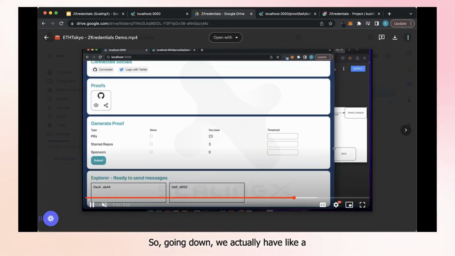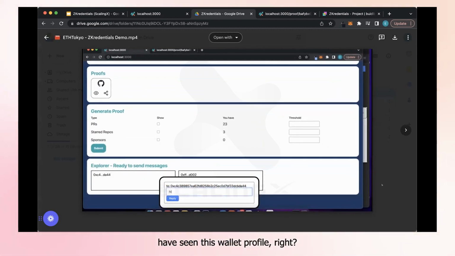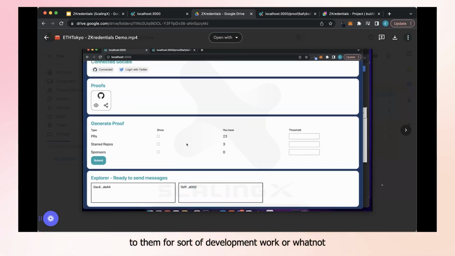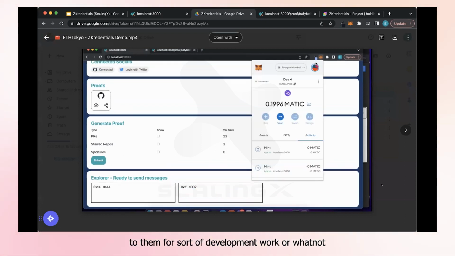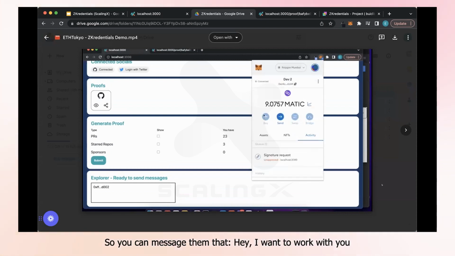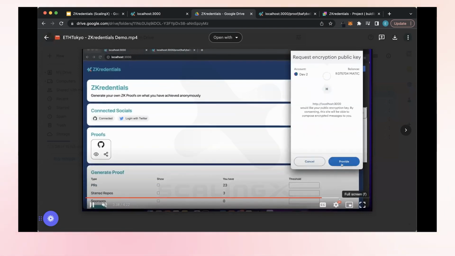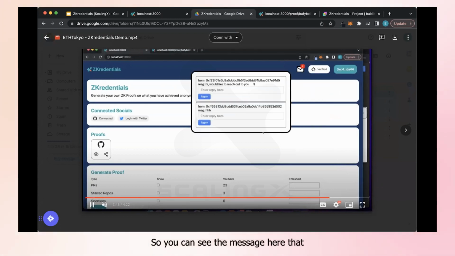Moving down, we have an explorer section. Let's say you have seen a wallet's profile, and each wallet profile has all their different proofs. If you want to reach out to them for development work or whatnot, you can reach out like LinkedIn messaging. You can message them saying, hey, I want to work with you. This is powered entirely by Push Protocol. You can see the message you have received and reply to them, and they can continue the conversation about development services or whatnot.